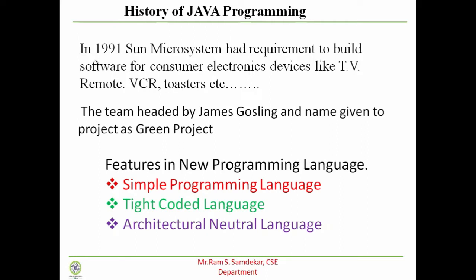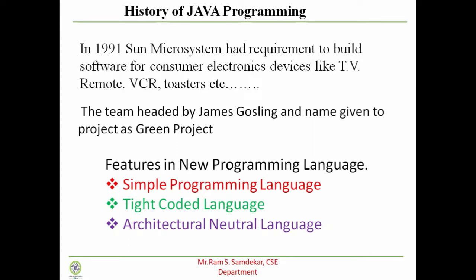Now understand this point. The major requirement of Sun Microsystems is to build software for consumer electronics devices, and to build the software we know that we need a programming language. In 1991 there were some programming languages like C and Pascal, but when the team gathered the requirements, they observed that C and Pascal are not suitable to build software for consumer electronics. So they decided to build a new programming language.